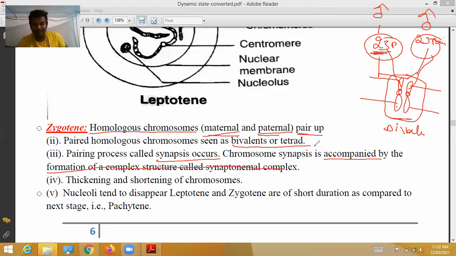So homologous chromosomes from the paternal and maternal sides start pairing. That is called synapsis, accompanied by the synaptonemal complex.